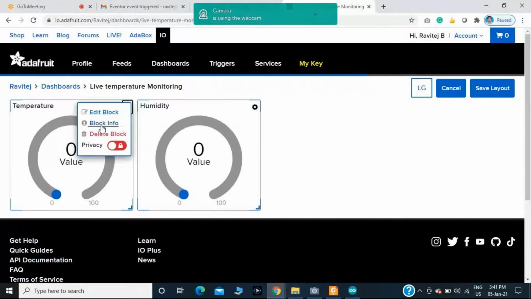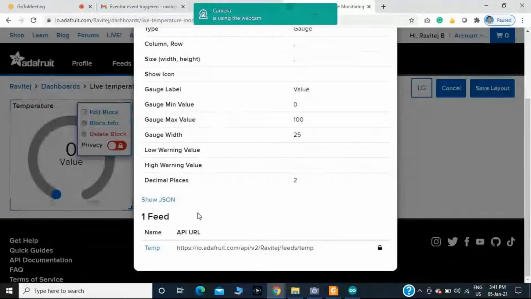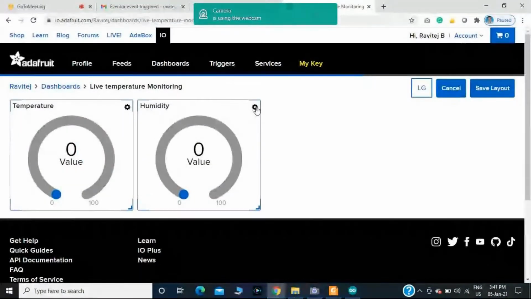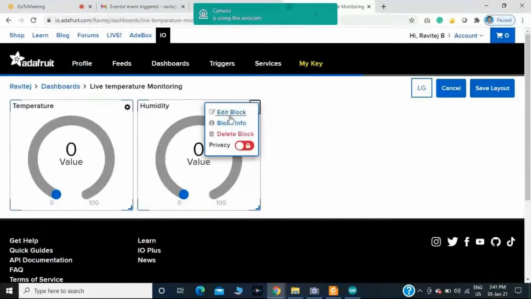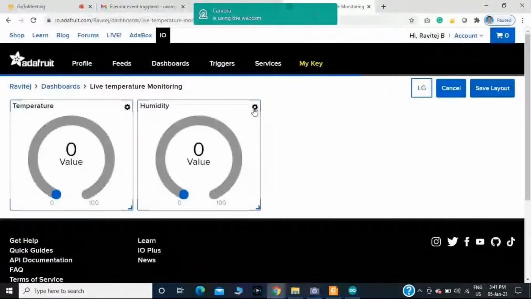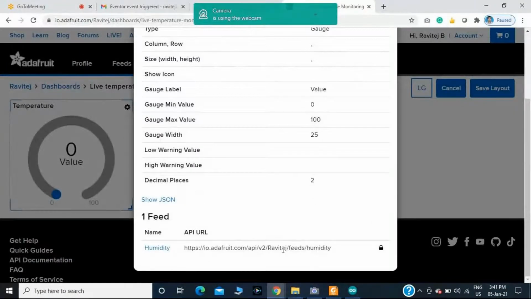Block information. In the block information, you will get the field name. Observe it. At the last part, you will get the API URL. This is the username Ravitej with feeds and the field name temp. And the same thing with respect to the second field, humidity: edit block, block information. After clicking on the block information, you will get username Ravitej, feeds, with the feed name value humidity.